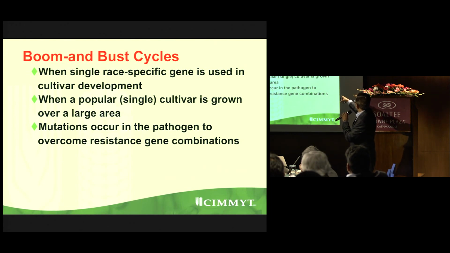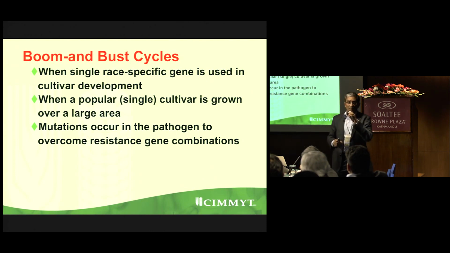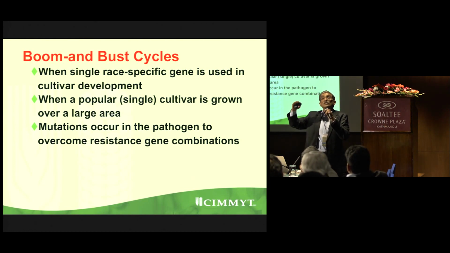And it becomes popular, is grown over a large area, like PBW343 in India, 8 to 9 million hectares. Sonalika at one time, 14 million hectares. I know about examples from India, there were about 6-7 varieties which crossed 5 to 6 million hectares, 5 million plus, a whole belt like a carpet.